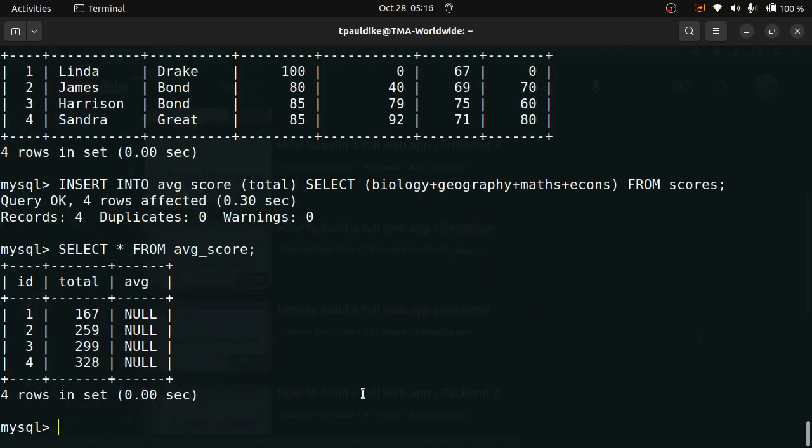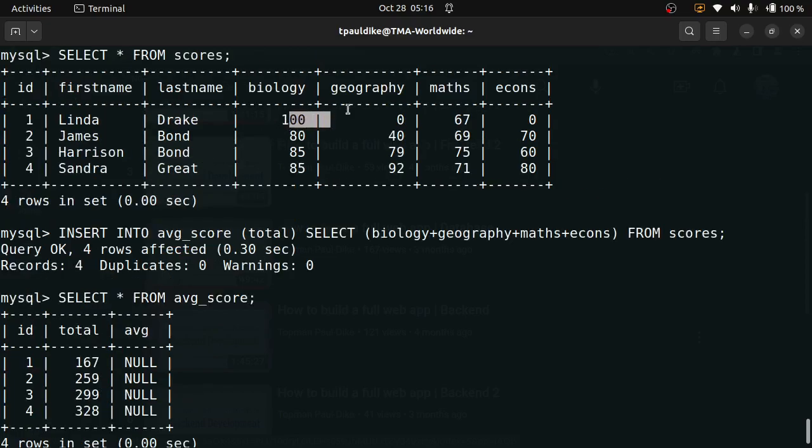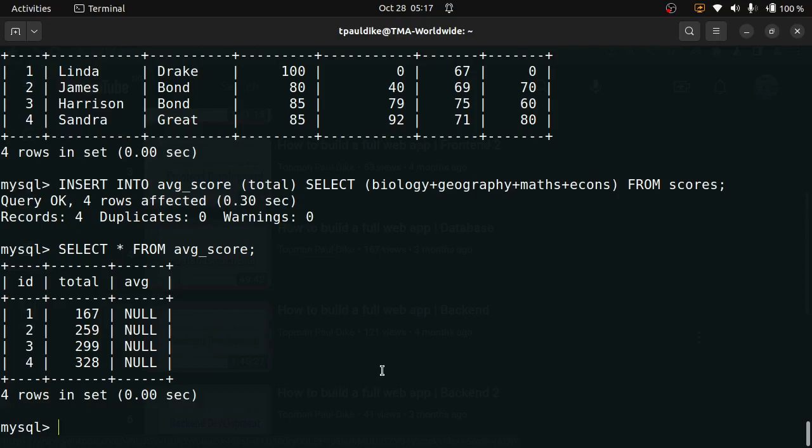You can see that now we have total scores. The one for number one belonging to this guy, you can see 100 plus 67 is 167. So it's correct, right? 85 plus 92 plus 71 plus 80 is actually 328. It's correct, right? So that's subqueries for you.